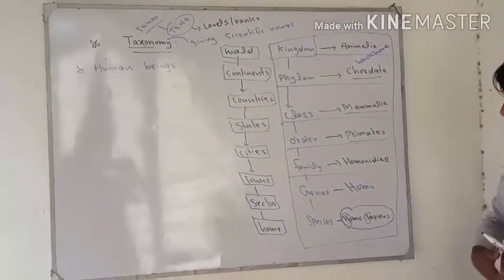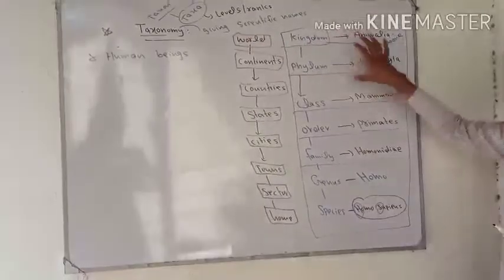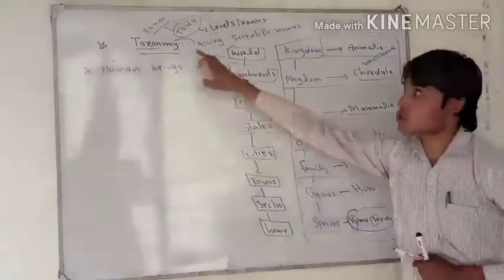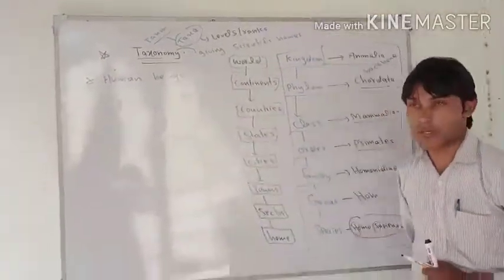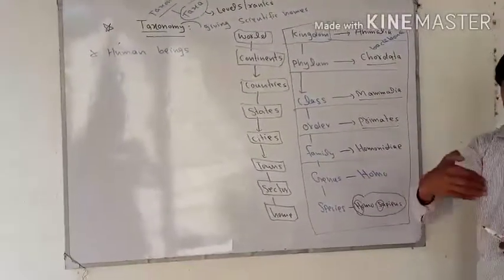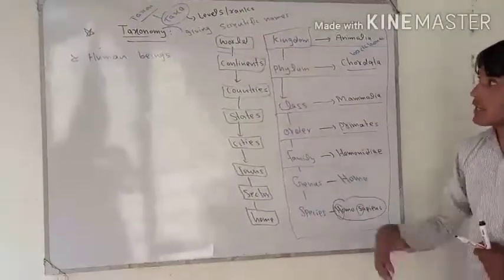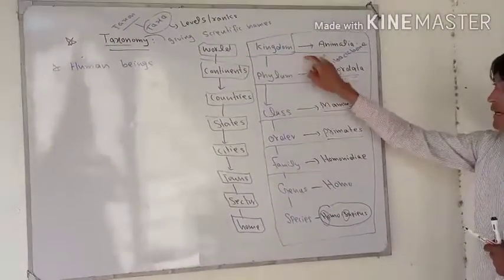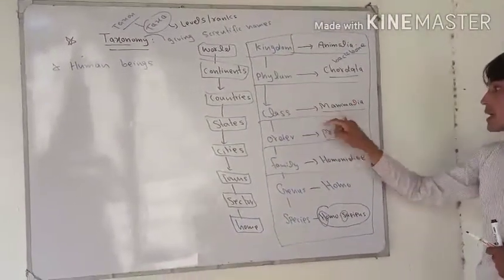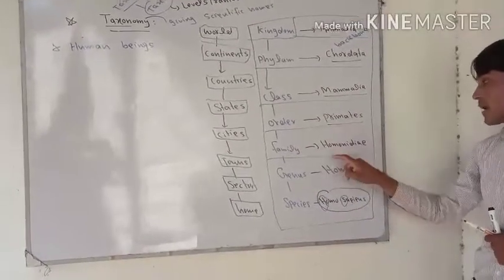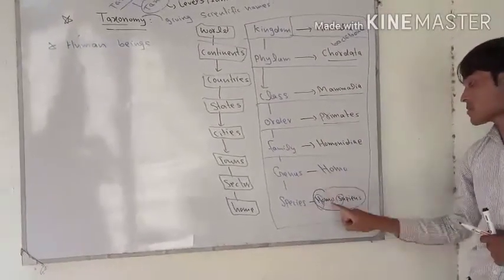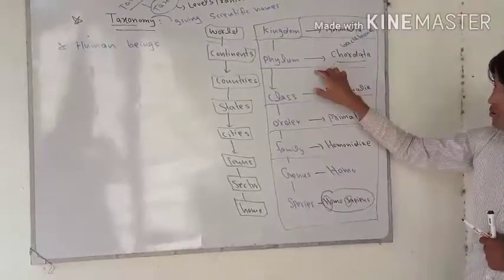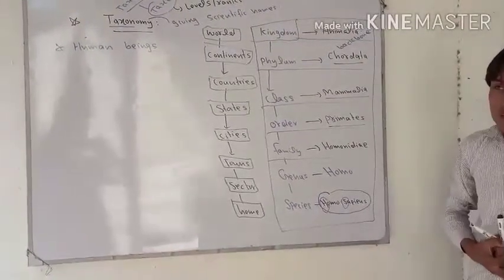We have done the classification and also given the scientific name to human beings. So in taxonomy we study the classification of organisms and giving scientific names. To recall: kingdom Animalia, phylum Chordata, class Mammalia, order Primates, family Hominidae, genus Homo, and species Homo sapiens. So this was about taxonomy and what it means.